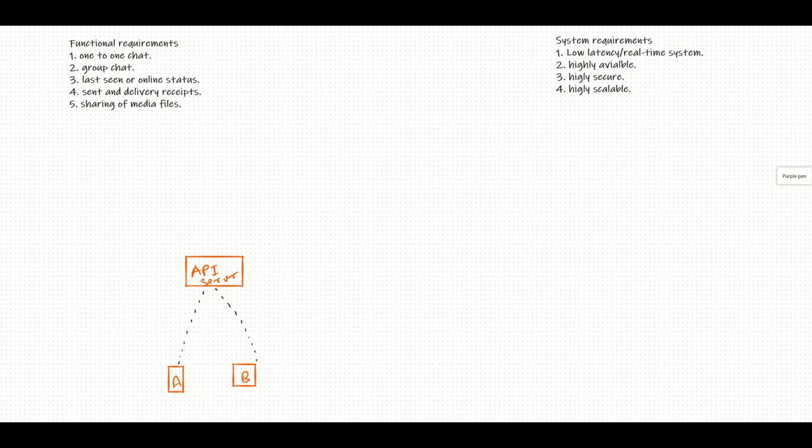Can they talk over HTTP? Let's spend some time and discuss how HTTP works. In HTTP, the client initiates a request and the server responds back, right? But the server cannot initiate a request. So if A wants to send a message to B, it can send a message to the API server, saying I want to send a message to B, but the API server cannot send the message to B unless and until B initiates a request to the API server and asks, hey, do you have any message for me? So this will not work, because we want to design a real-time system in which we send the message and B should get the message as soon as possible.